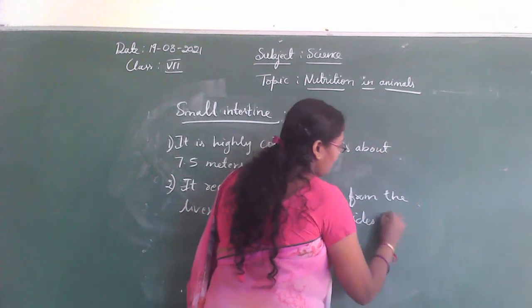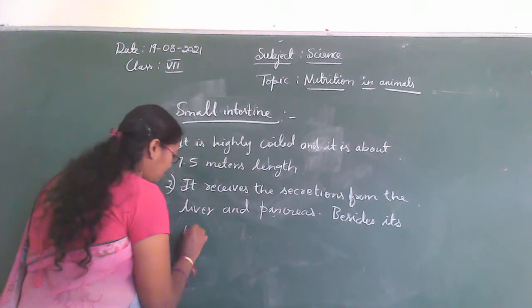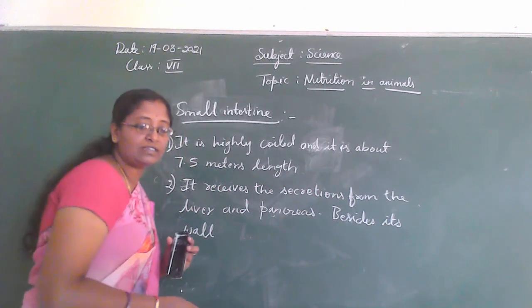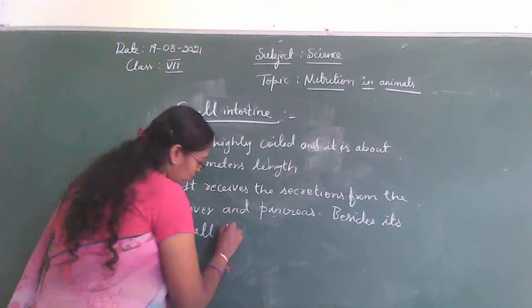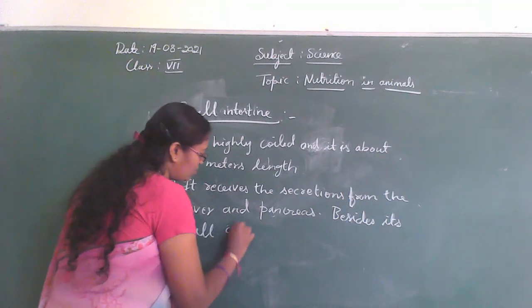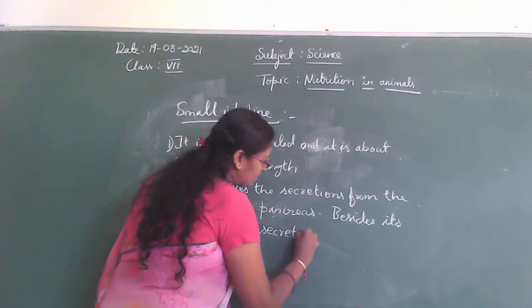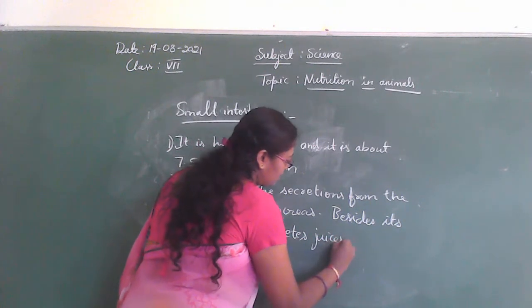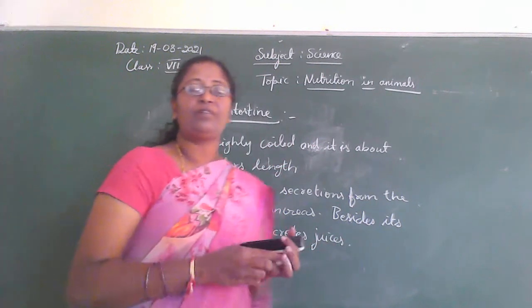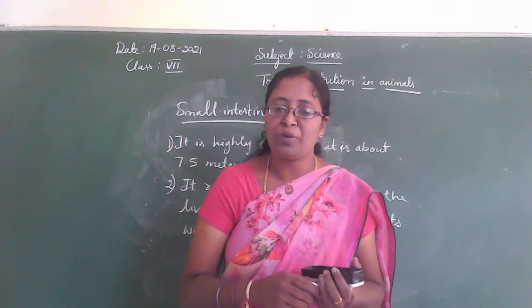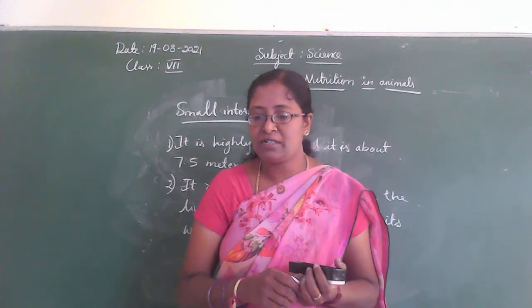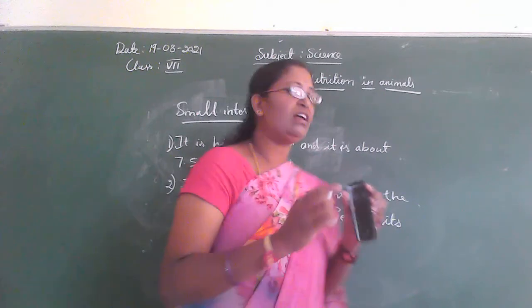Its wall also secretes juices. And then our liver is reddish brown in color. It is a reddish brown gland.